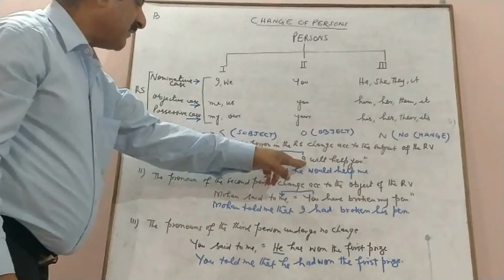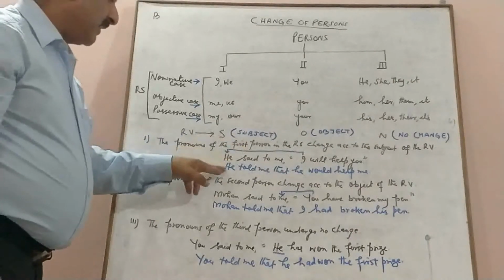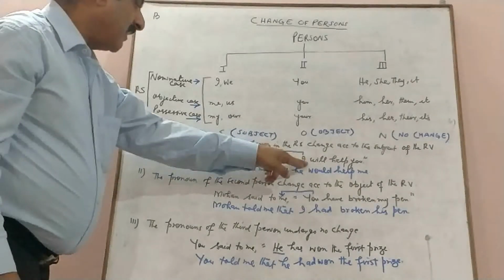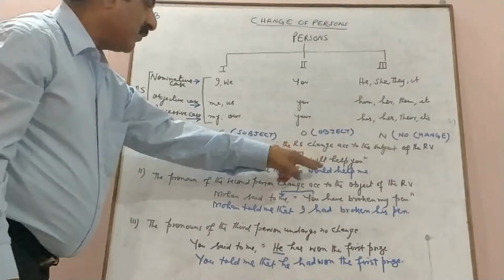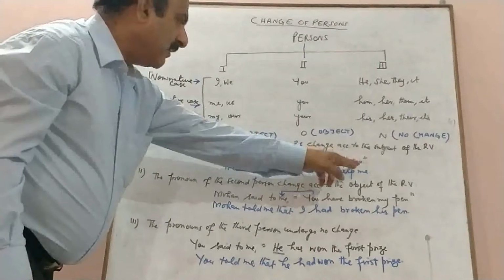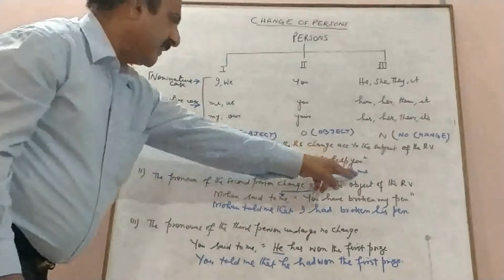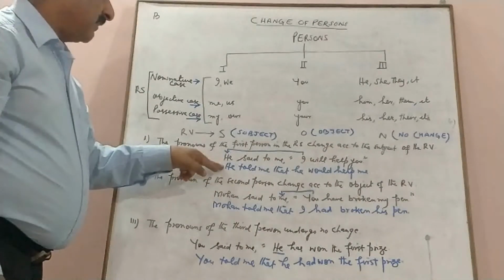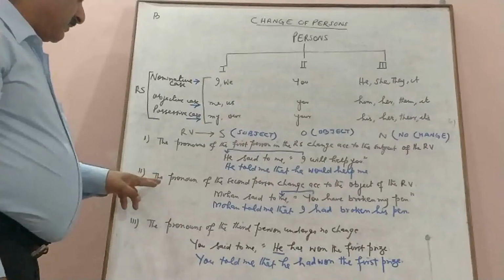So I is the first person, it will change according to the subject. So he told me that he would help, and you is the second person, it will change according to the object me. So it will be, he told me that he would help me.